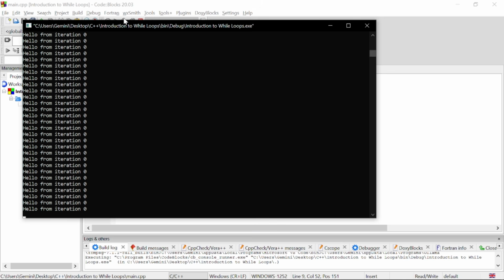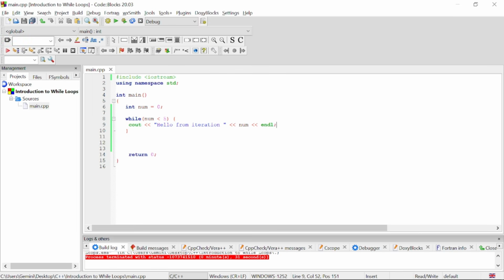Right, we do not have any counter here, so this code is an infinite loop. It keeps on running and running because the variable num is always 0, which is true for the expression we use where num is less than 5. Of course, 0 is less than 5, so our loop will keep on running without any ending. So we are going to stop this and introduce what we call a counter.